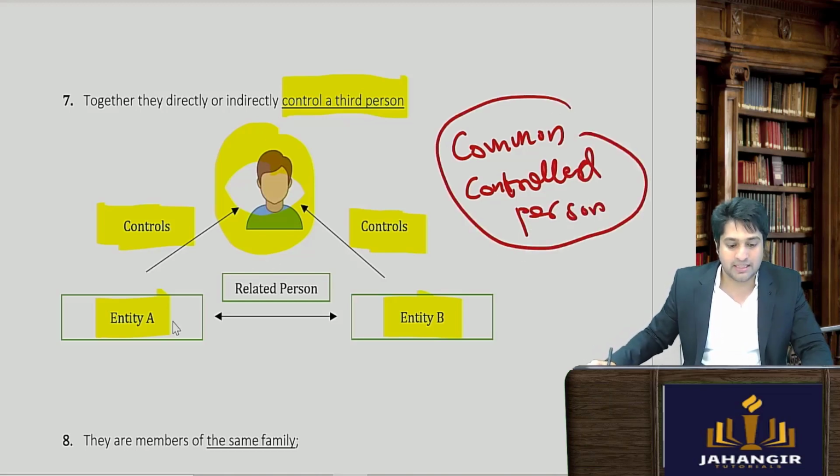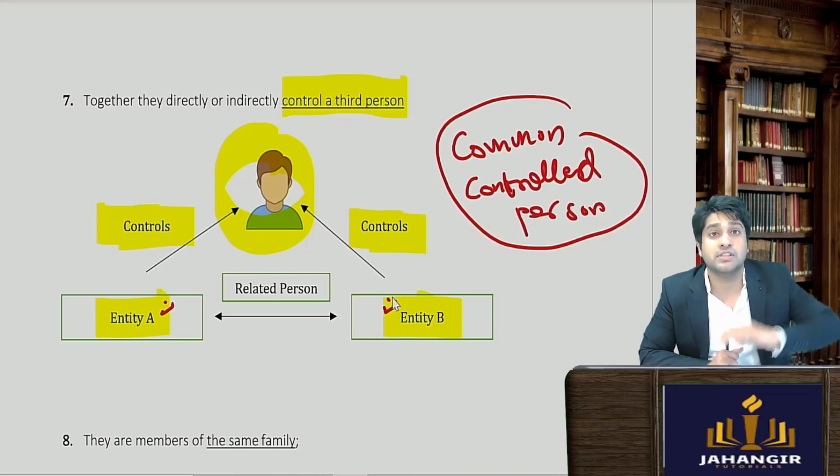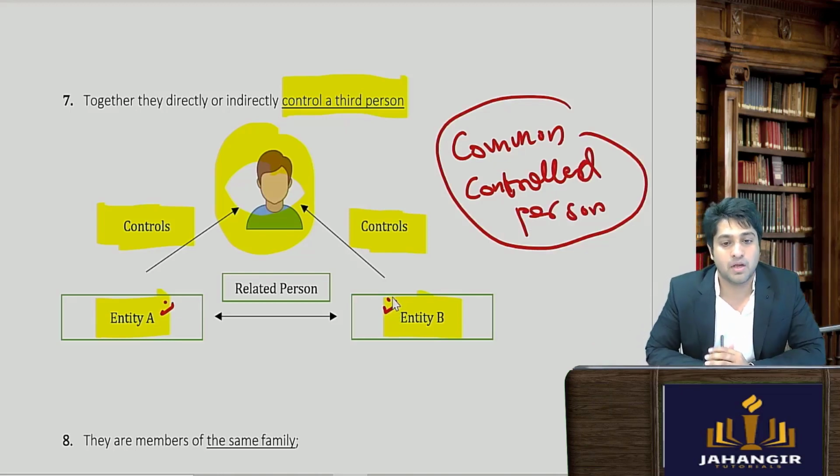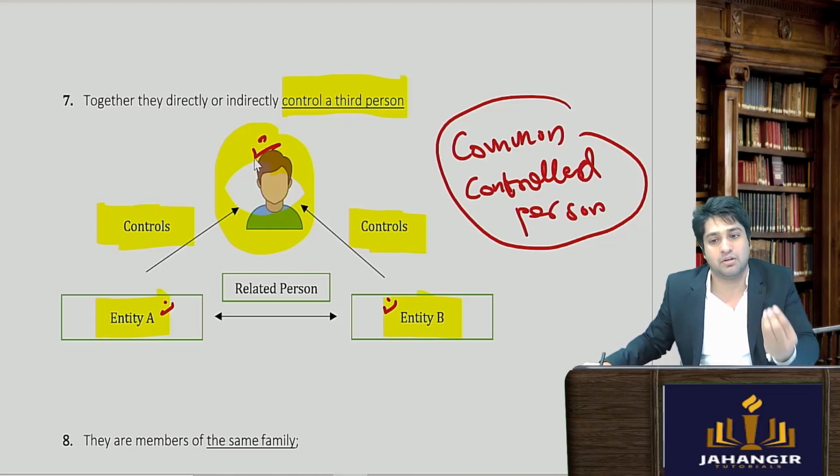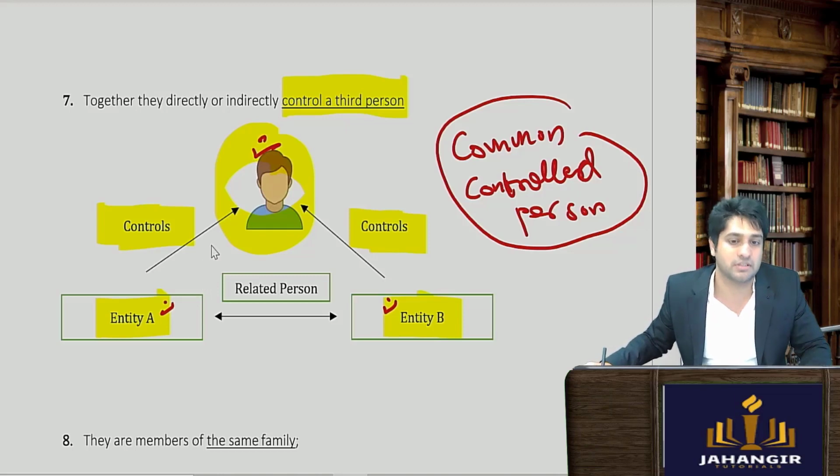Okay? Then these entity A and entity B will be considered to be related. What was the difference with earlier? Earlier this guy was controlling both the entities. अब उल्टा ये दोनों entities इसको control कर रहे हैं. Common controlling party है. Where the entities are controlling that third person.